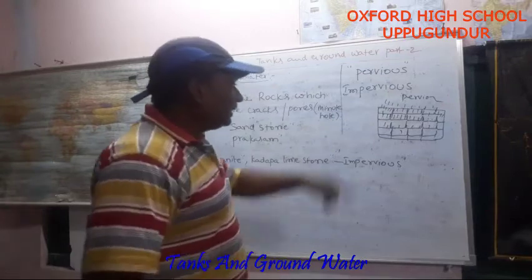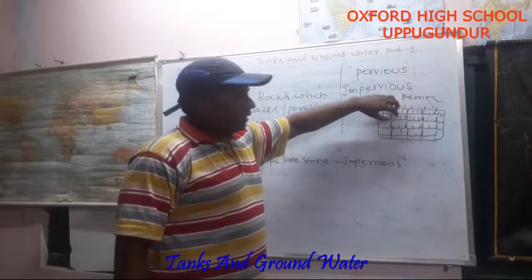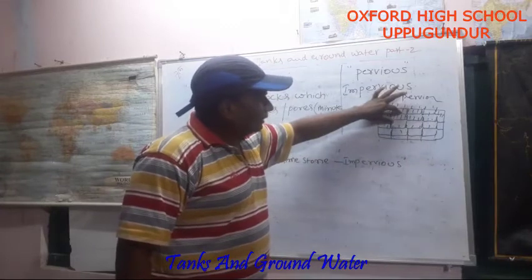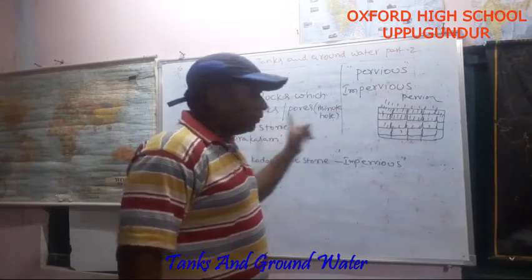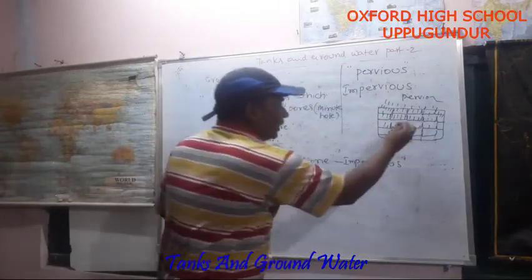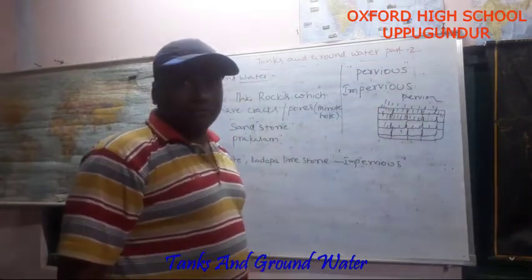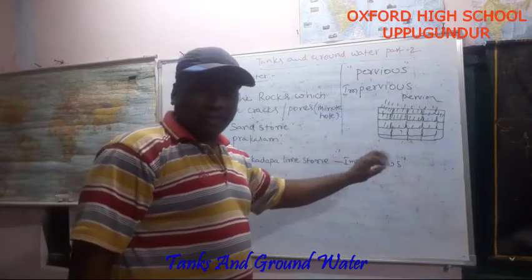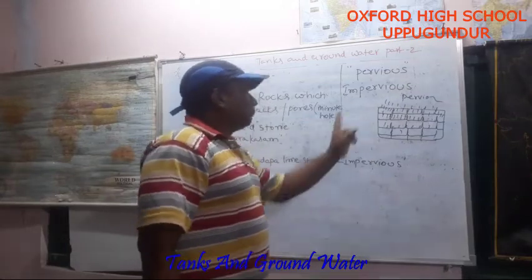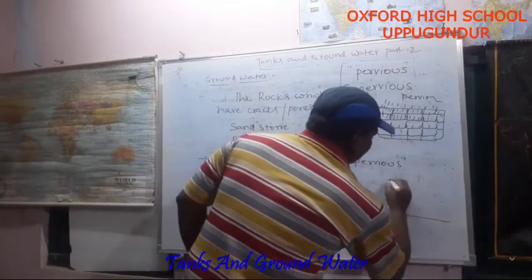Whenever rocks allow, it happens. If rocks won't allow, it won't happen. Why is this water going down? Because these stones have holes, minute holes and cracks. That's why water goes down and is stored among these rocks. So we call them pervious rocks. In Andhra Pradesh, in districts like Prakasam, sandstones are there. These sandstones come under the pervious rocks category. Do you understand?